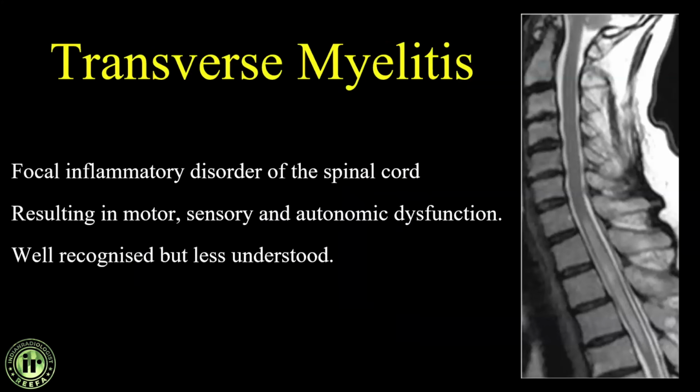Coming next to transverse myelitis. So we saw multiple sclerosis, NMO spectrum, ADEM, and now transverse myelitis. These are focal inflammatory disorders of the spinal cord, resulting in motor, sensory, and autonomic dysfunction. You will have a clinical picture where they'll give you a level of spinal cord involvement, that the symptom is from D10 level, or from D4 level. Some clinical inputs will have a clear level of spinal cord involvement clinically. That is why the name transverse myelitis, though on imaging, the involvement will be diffuse long segment.